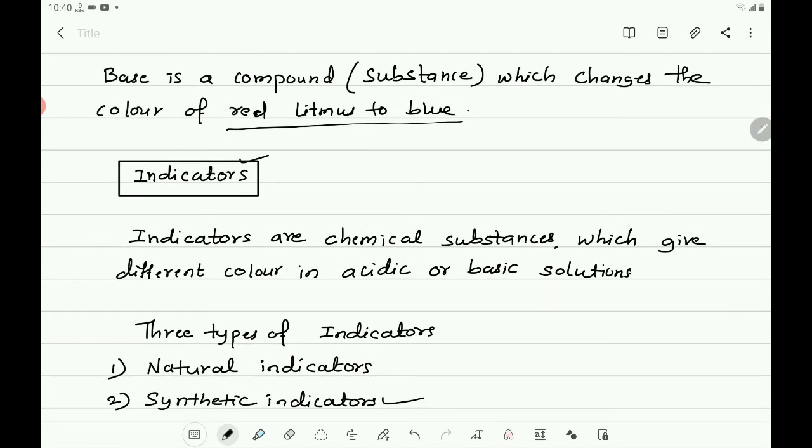Generally, they are called indicators, and especially you can say they are acid-base indicators. Generally, they are used to test the acid and base, so they are called acid-base indicators.